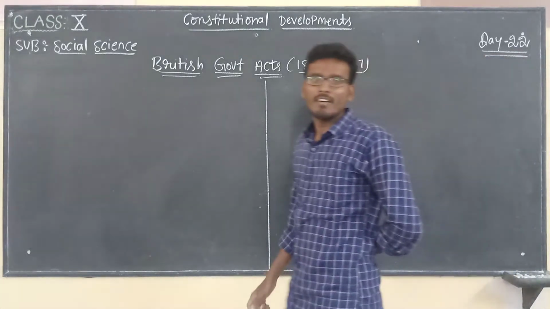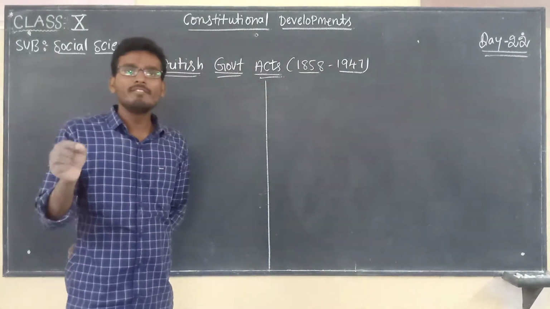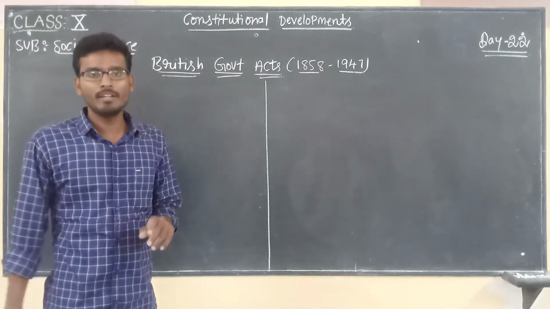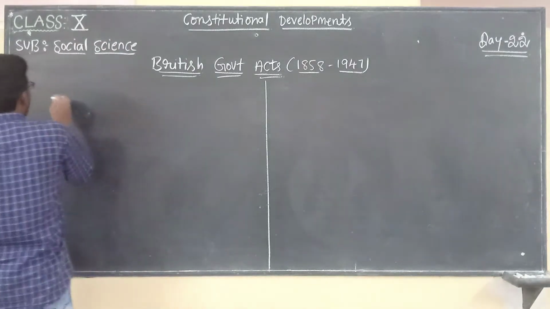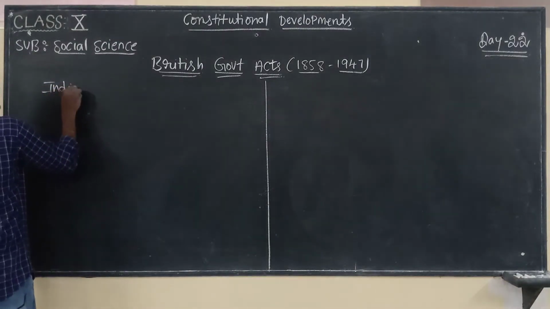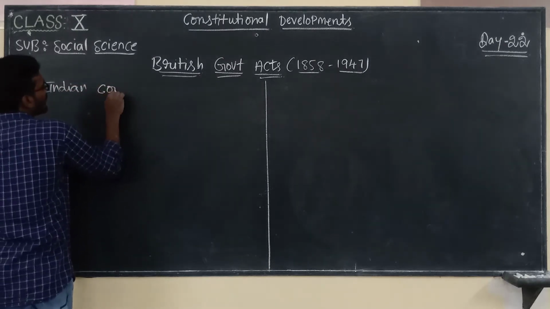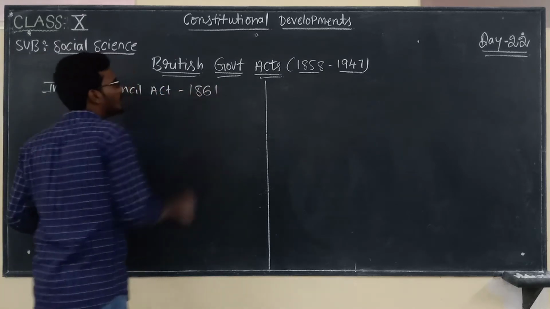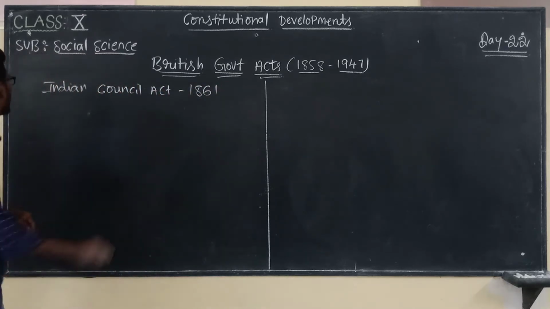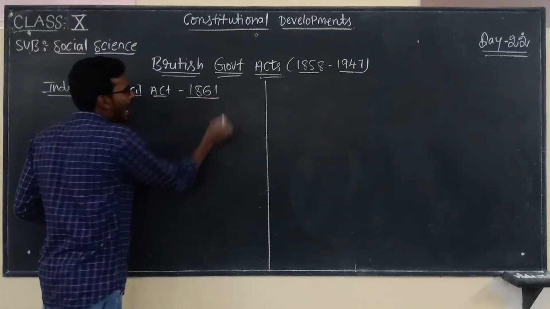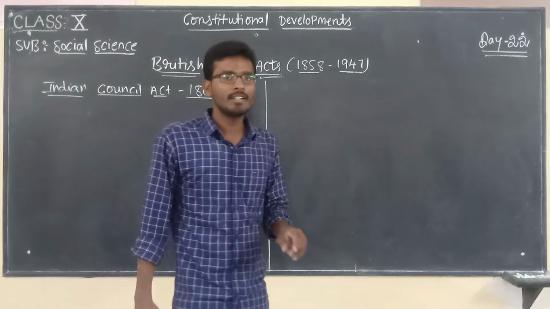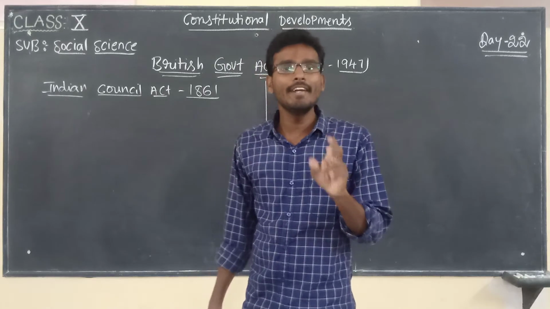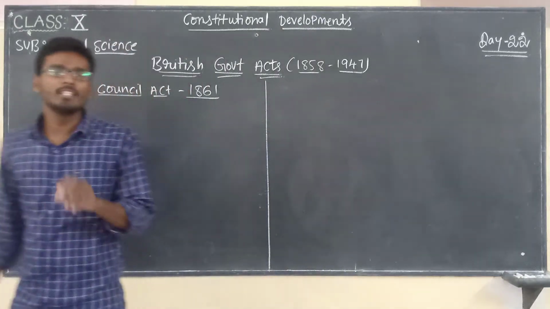Children, after the discussion of the Indian Government Act 1858, another act implemented by the British government is the Indian Councils Act 1861. First of all, this act is a very important implementation in Indian administration after the 1857 revolt.